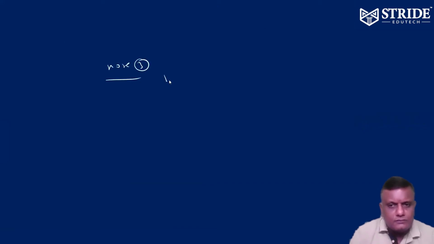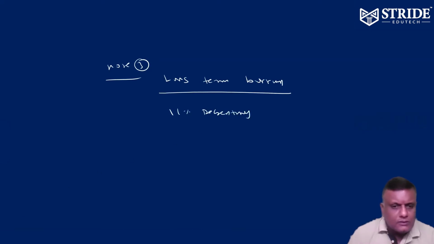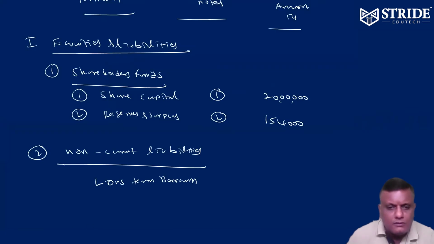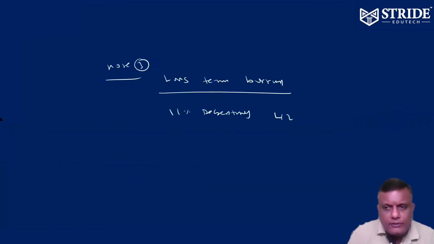Note 3, 11% debentures. Already the 11% debenture is 4,20,000.